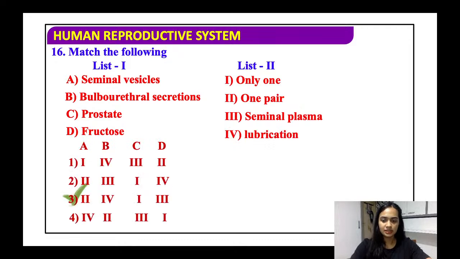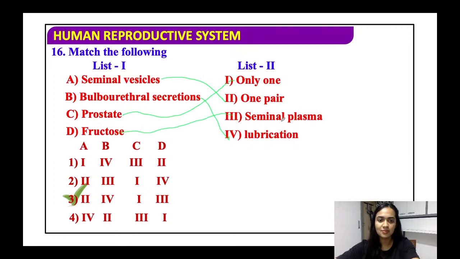Another similar type here, seminal vesicle, we know that it is two, so it is one pair. All right. And then the bulbourethral basically helps in the lubrication, and the prostate is only one, and the fructose is produced in the seminal plasma, which provides energy to the sperms. All right.